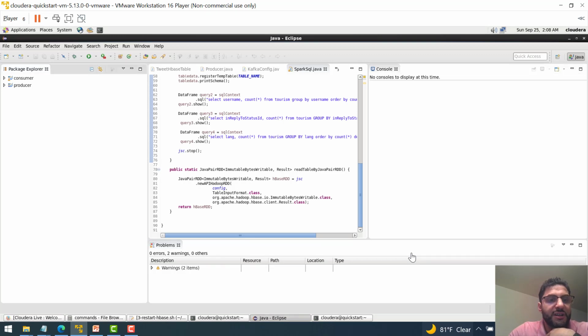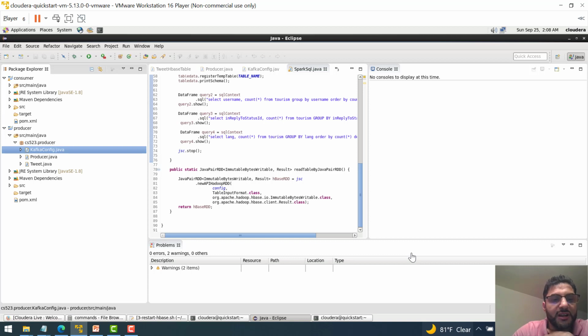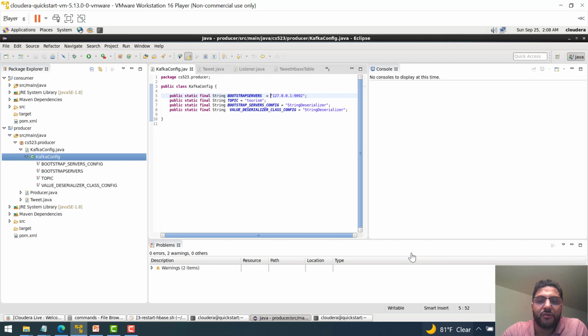So basically we are going to the Java application. Here I have the producer and the consumer application, so let's go to the producer. If we open here, I have a configuration class for the Kafka configuration, which is basically the server, the port, and the topic. So let's open that configuration file to see what's going on. Yeah, this is the server, which is my localhost, and the port is 1992. The topic is tourism, and the serialization way is bootstrap-server.